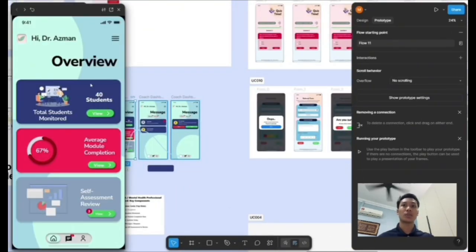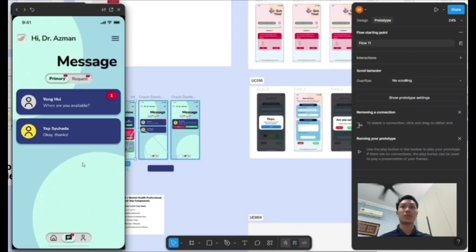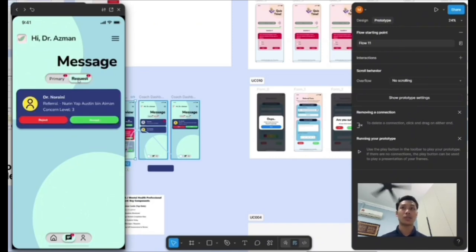So you can view the total cases, average for the commission. And now let's go to the messages. In the messages we have the messages available. So here we can see the request. The account member has submitted a request for referral, with contact level 3, and the health professionals can either accept or reject it. So you can go back to home. Okay, so that's all from me.